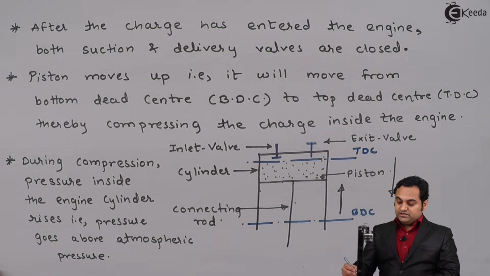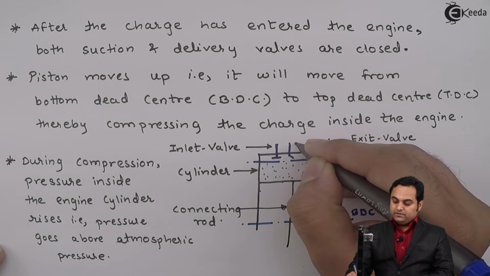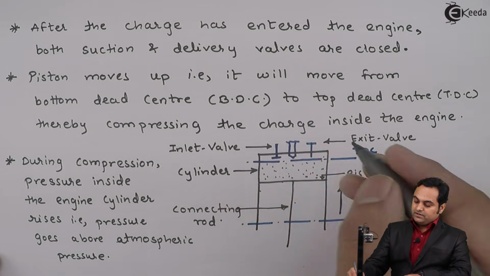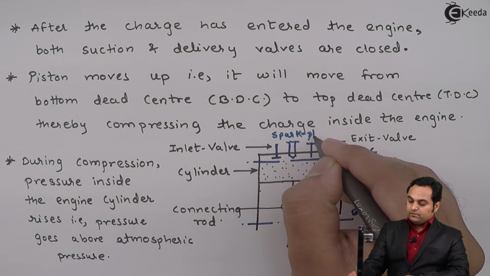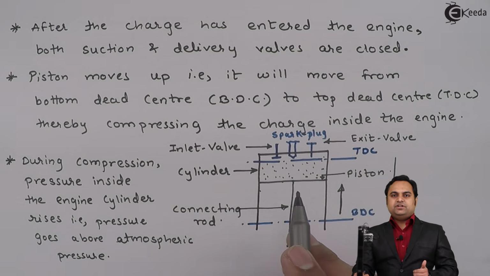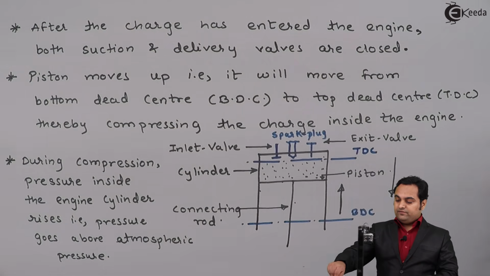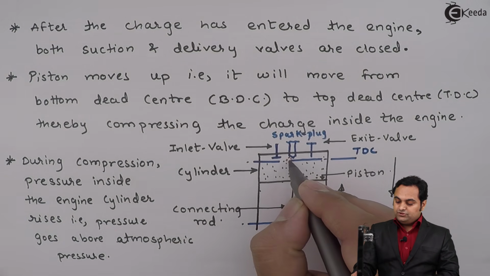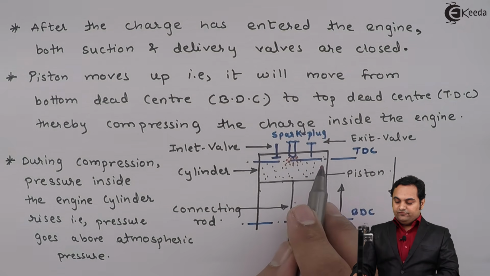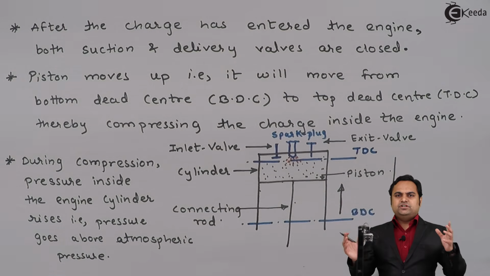So now once the pressure has reached above atmospheric pressure, if I am assuming that this engine is a petrol engine, then here at the center we would be having a spark plug. I am just drawing a line diagram that this is the spark plug. When the charge has been compressed, its pressure is high and even the temperature is high, then we would be giving sparking, and from this spark plug sparks would jump and they would ignite the fuel air mixture which is there inside the cylinder, and thereby an explosion is produced inside the cylinder.